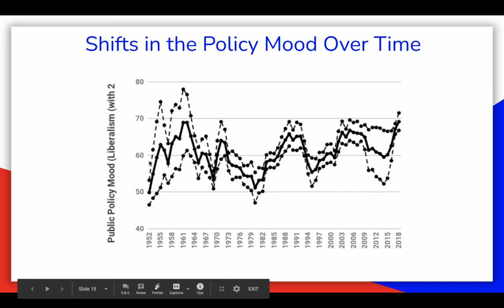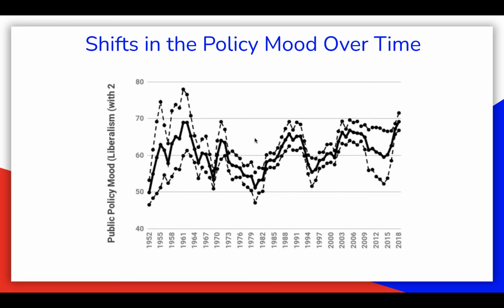It's fairly liberal from the mid-1950s, right? We see the policy mood is pretty liberal right here. It's again a little liberal in the mid-1980s through the mid-1990s. And again, we see a general rise in the aughts, a little bit of a decline, and then it rises back again. We'll discuss a bit more what drives these changes in the policy mood in discussion section though.